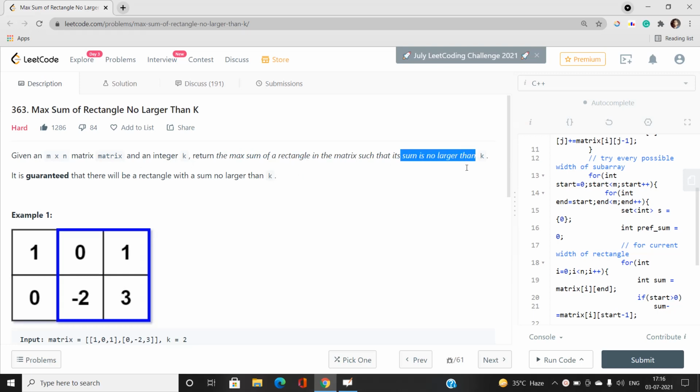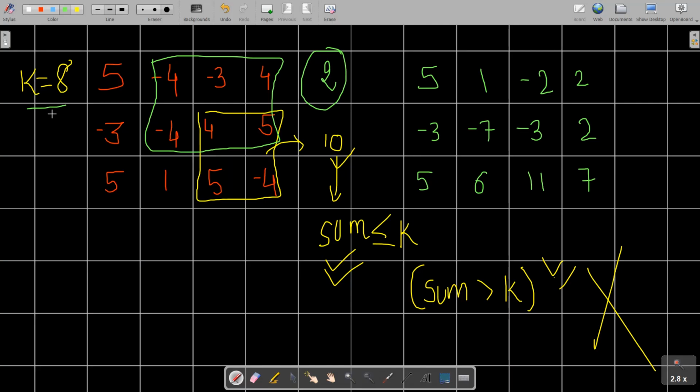Okay, so if k is 8, what is the maximum sum of the values of any rectangle present in this matrix such that the sum does not exceed k? You can see we are getting the value 2. There might be some other rectangle whose sum of values is much closer to this k. We need to find such a value. How are we going to find it?